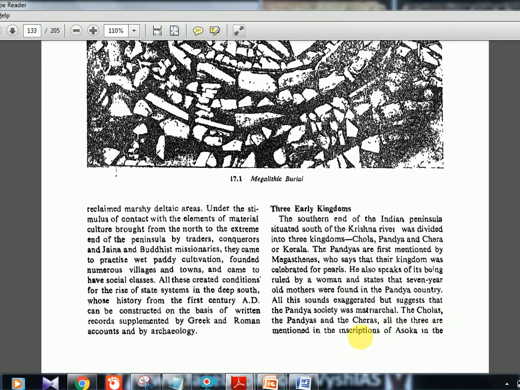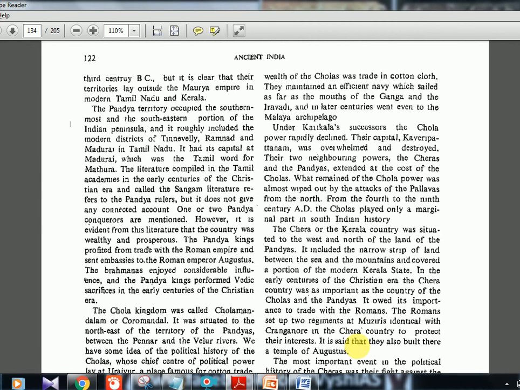The Cholas, the Pandyas, and the Cheras, all three are mentioned in the inscriptions of Ashoka. I have already told you. In the 3rd century BC, but it is clear that their territories lay outside the Mauryan Empire, in modern Tamil Nadu and Kerala. So it was not under the Mauryan Empire, but Ashoka has mentioned it in the inscriptions. The Pandya territory occupied the southernmost of the southeastern portion of the Indian peninsula, near Madurai. Okay, Madurai was their capital.